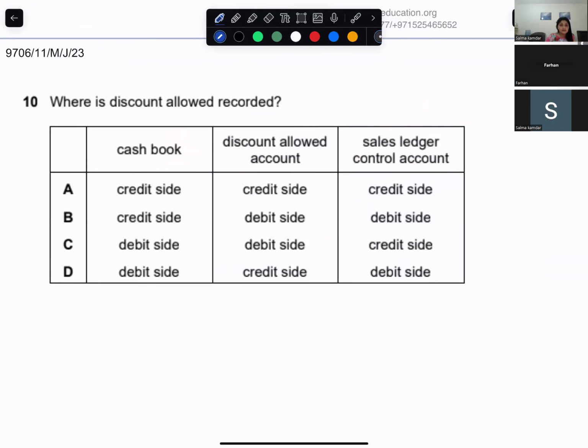Where is discount allowed recorded? Discount allowed, is it a gain or loss? It's a loss, miss, because you are allowing discount. So discount allowed will be recorded on which side of the discount allowed account? It's going to be on the debit side of the discount allowed account. In the cash book, which side?